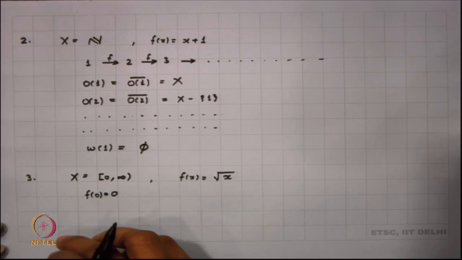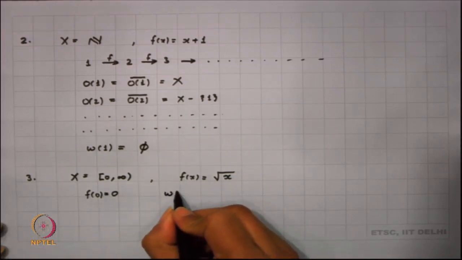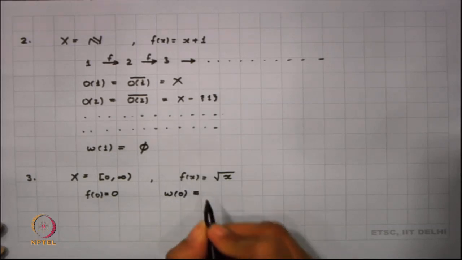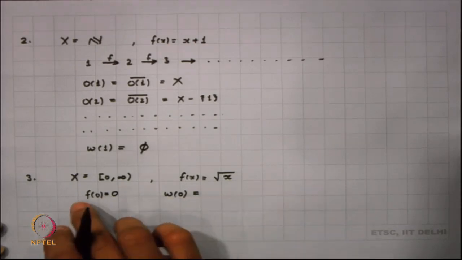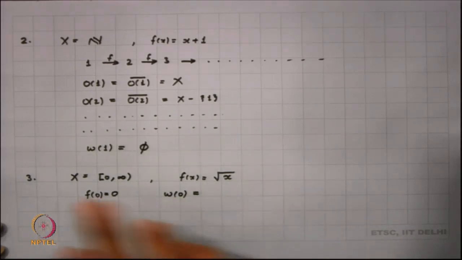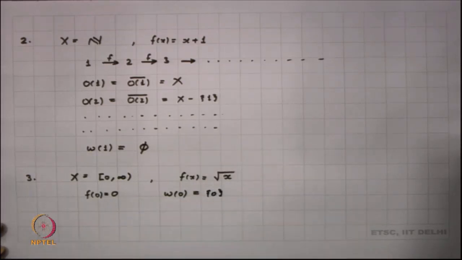Now, the question here is what is the omega limit set of 0? I am looking into the intersection of orbit closures. The orbit closure of 0 is singleton 0, the orbit closure of any orbit basically, because it is a fixed point. So, the omega limit set here is only singleton 0.